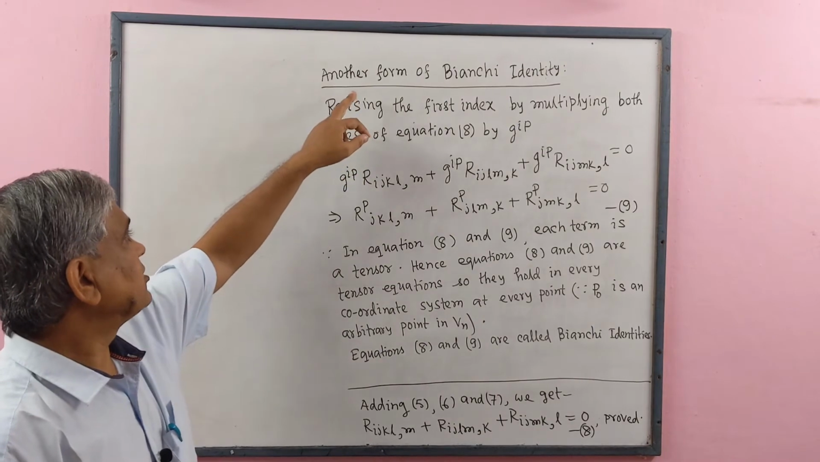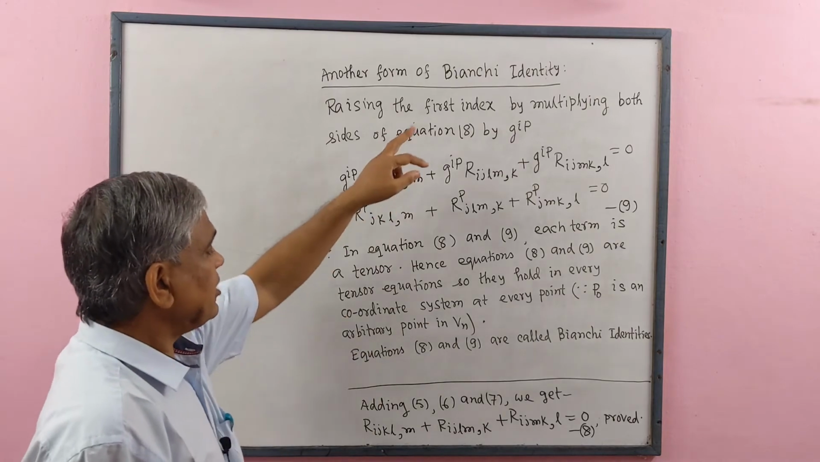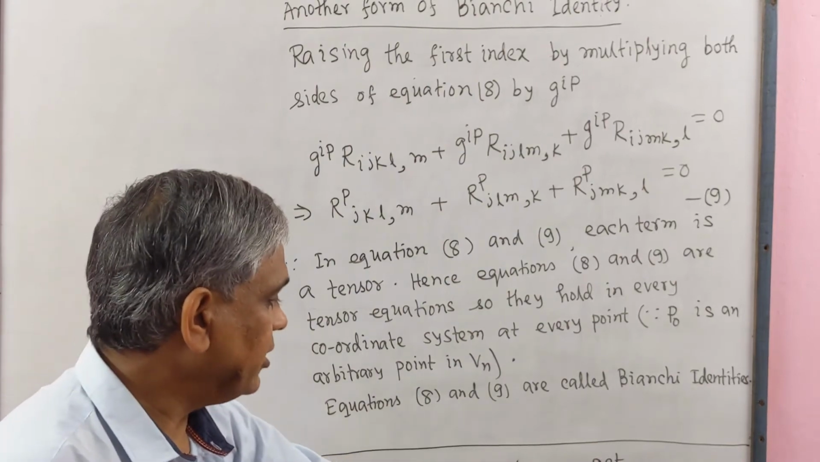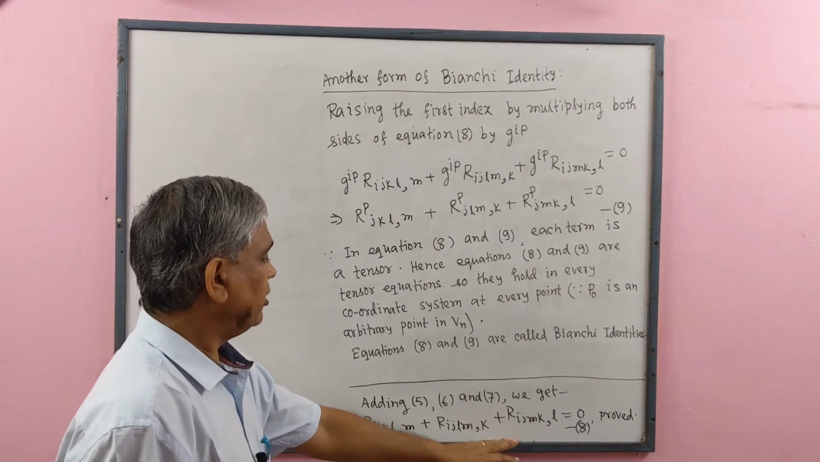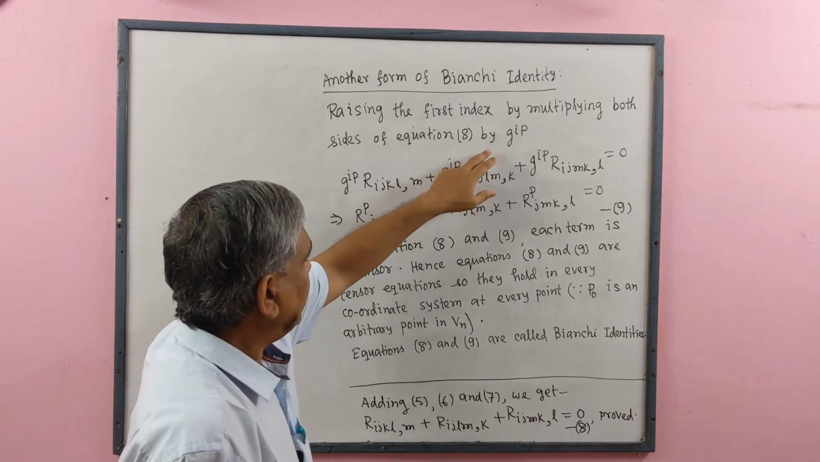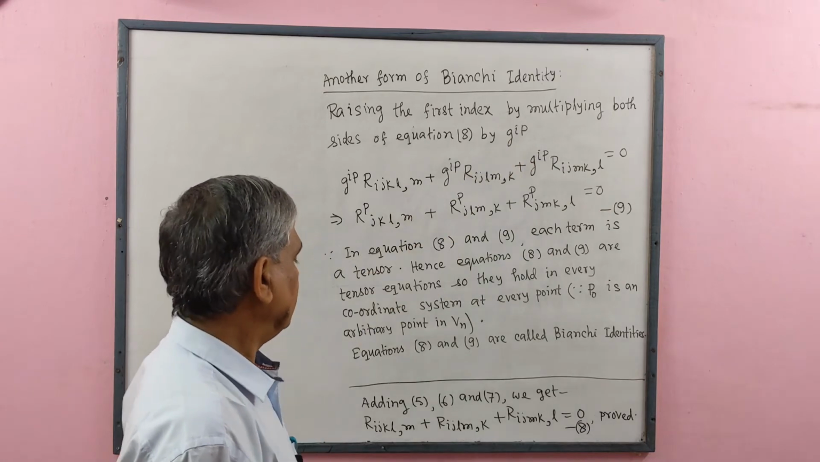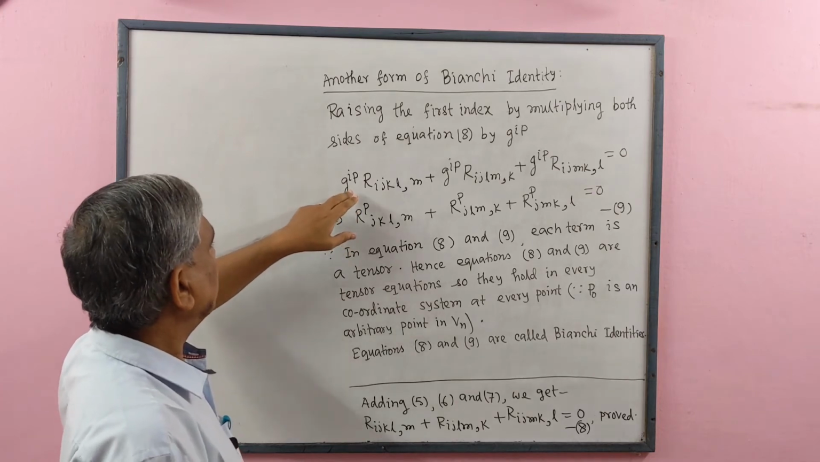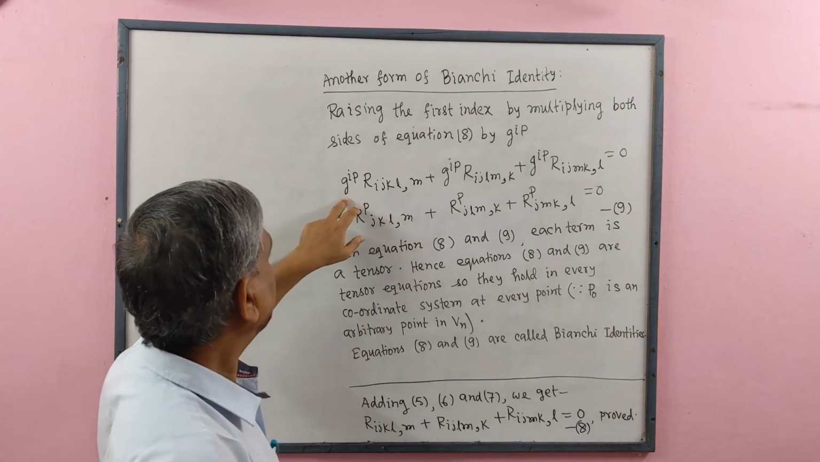Now we shall discuss another form of the Bianchi identity. Raising the first index by multiplying both sides of equation 8. This is equation 8, which we have already got as a Bianchi identity. We multiply by the associate or conjugate metric tensor g^{ip} on both sides of 8. We get this equation. In each term, we see that